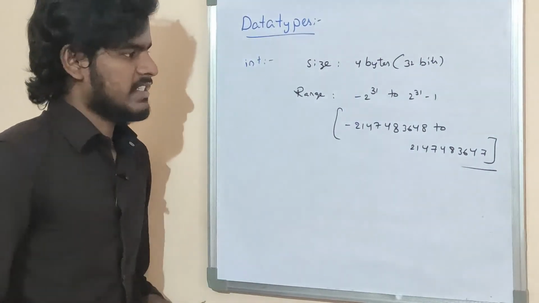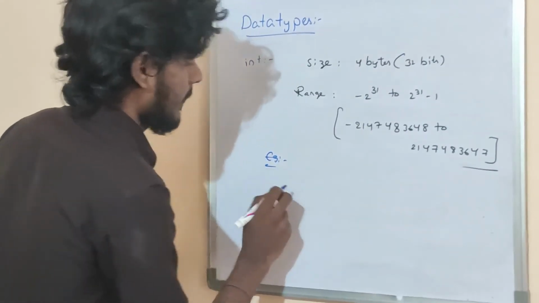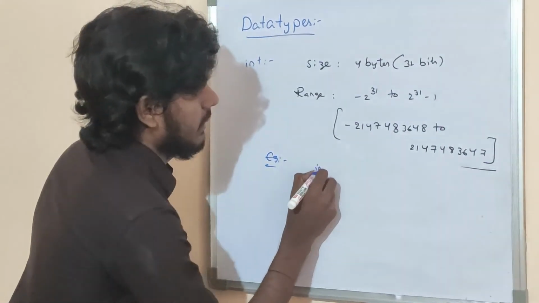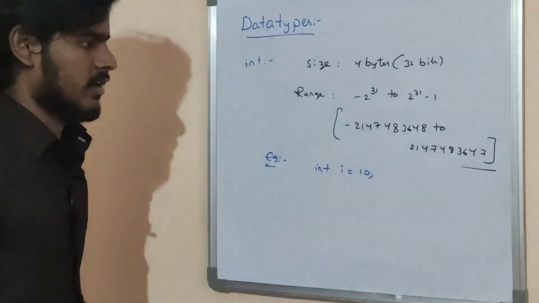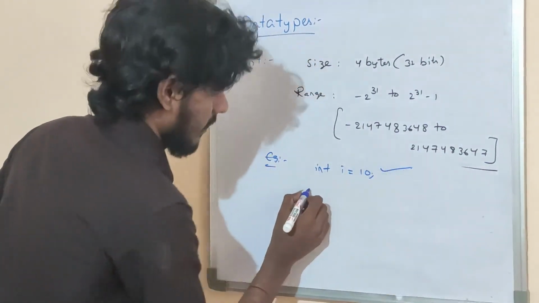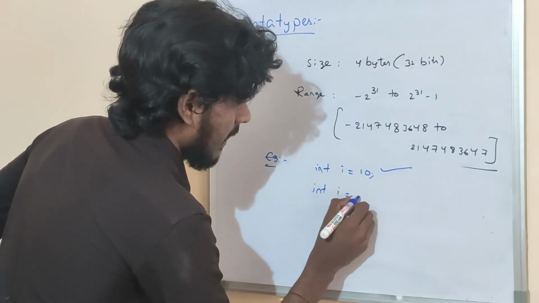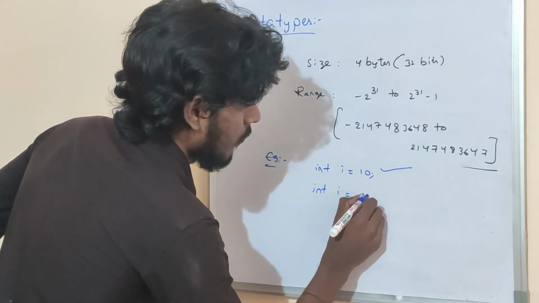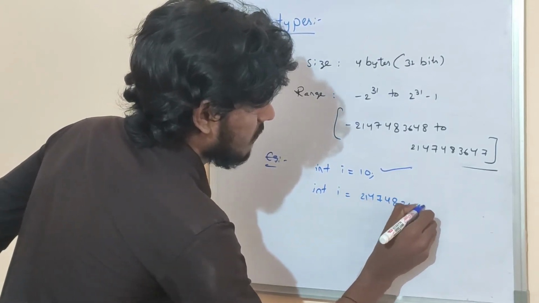Okay, let's see the example. Int i is equal to 10. Is it valid or not? Okay, it is valid. Okay, listen carefully. Int i is equal to 2147483647.